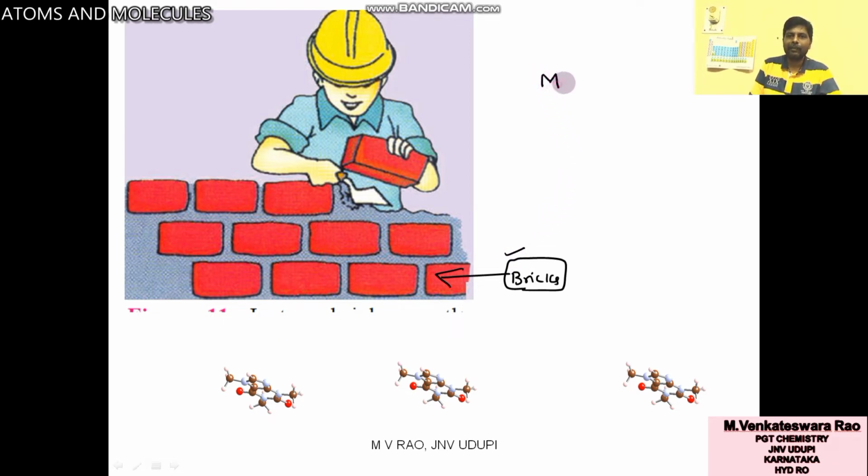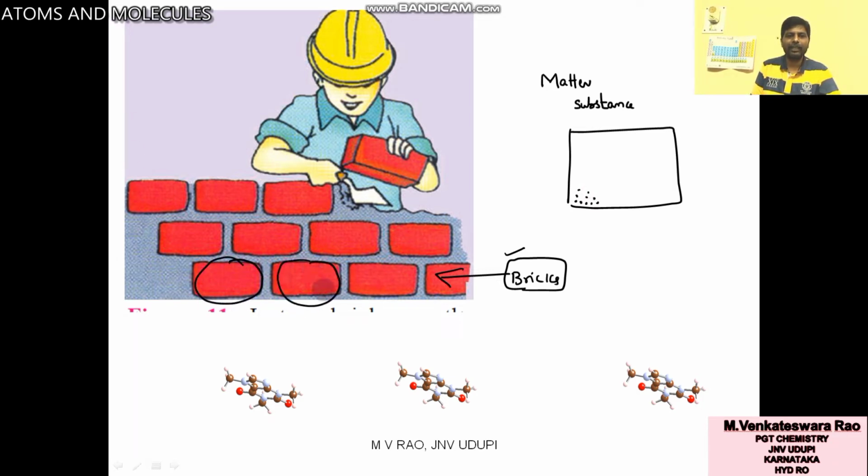Like that, in any matter or substance, in the construction of a house, it is one unit, the smallest unit, brick. Like this, the smallest particle present in matter or substance, you can call it an atom.